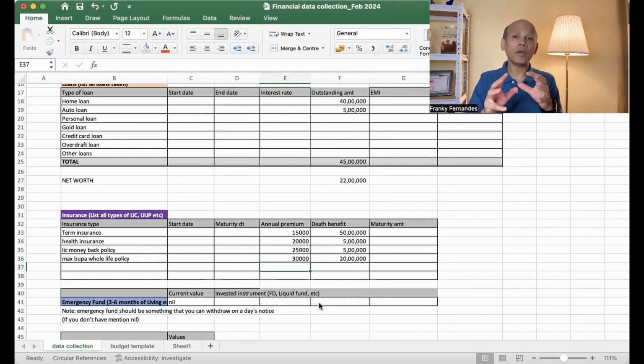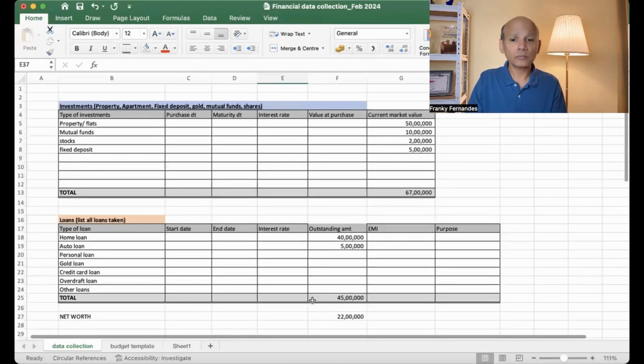Now, why is it that we enter all these insurances? Insurance is part of the risk planning. I'll talk more about risk planning and investment planning in my upcoming videos. But here, the idea is to take stock of your assets, your liabilities, and your insurances.